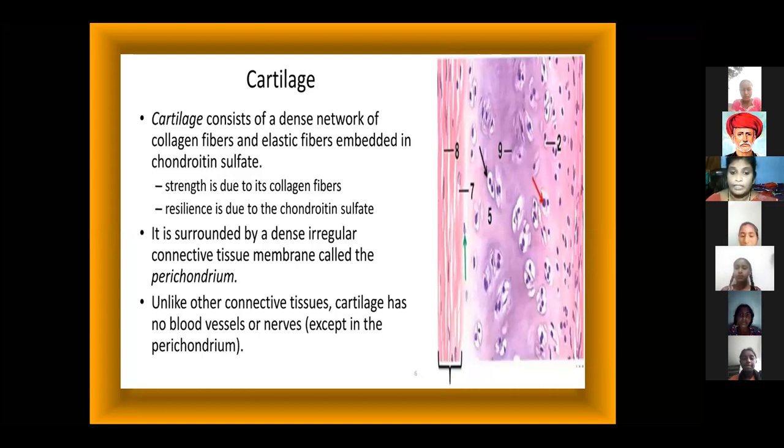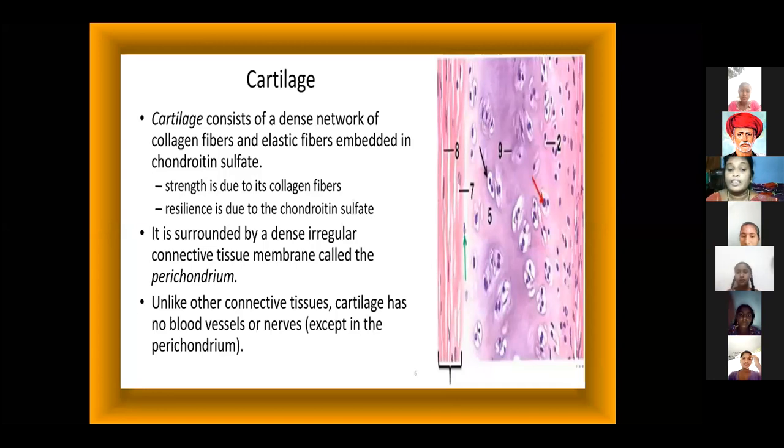Next, the collagen fibers give the connective tissue its strength. The elasticity is due to the chondroitin sulfate. Chondroitin sulfate is a chemical substance that forms inside the connective tissue.